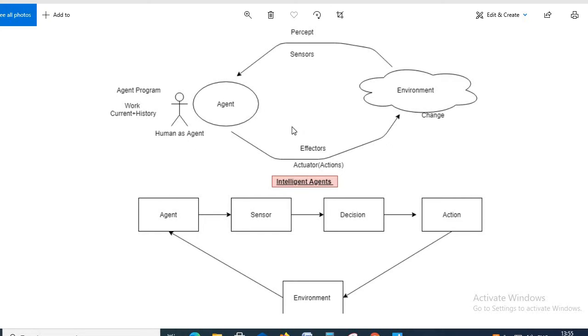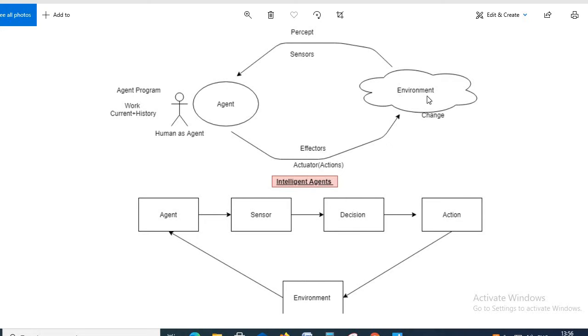Like in early morning we wake up, so if we have to brush our teeth, what will we do? We will get the paste, put that paste on our brush, and then we will start brushing our teeth. After that we have an environment or a situation, like we have to go to the college or we have to go to the university. So first we woke up and we have to brush our teeth.